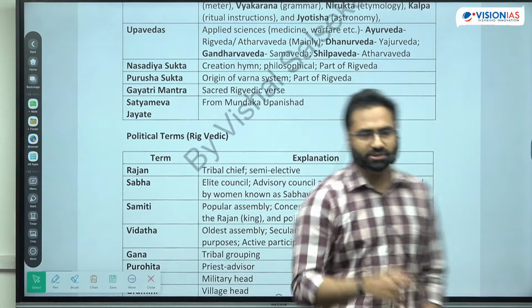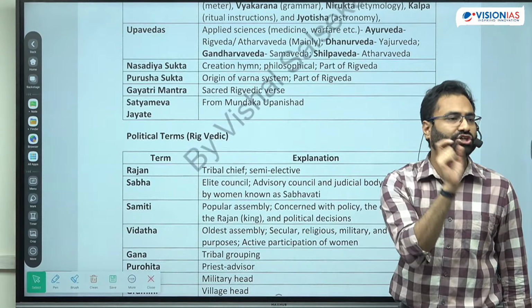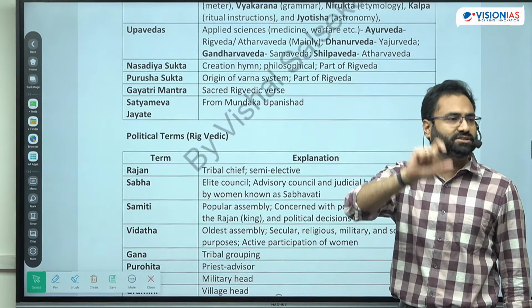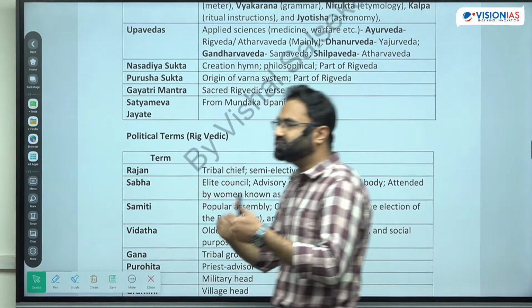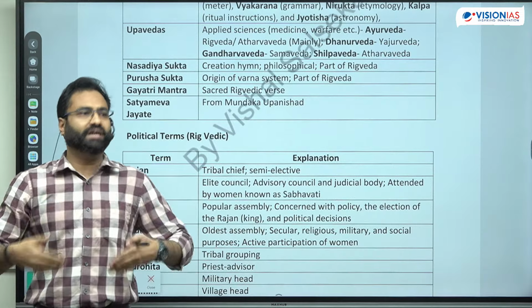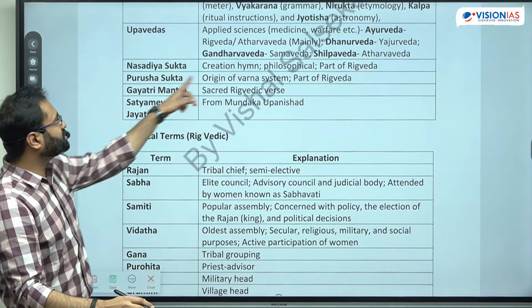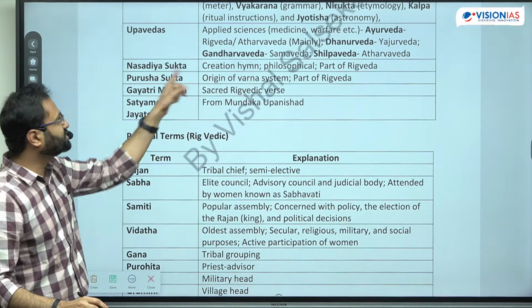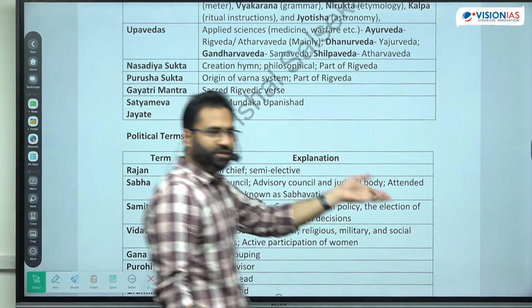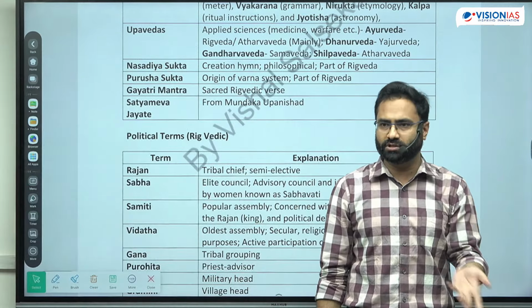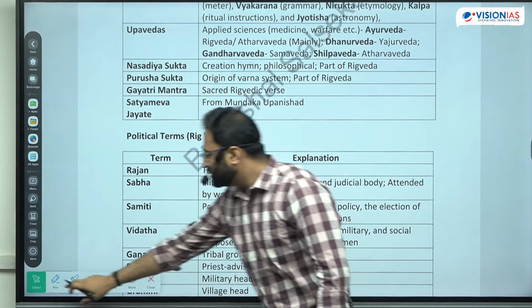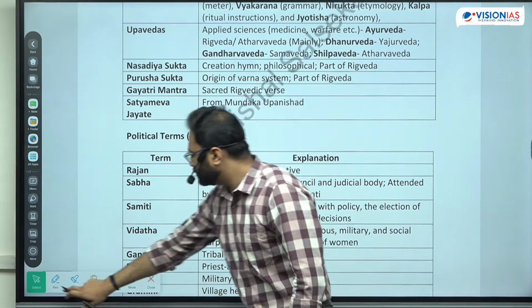So Nasadiya Sukta is basically the creation hymn, the earliest hymn, the earliest verse that was created, which was the creation verse, right? So this talks about the creation. So this Nasadiya Sukta, obviously, which particular Ved will it be related to? The Rig Ved only, the oldest one, right? So this is the hymn of creation.